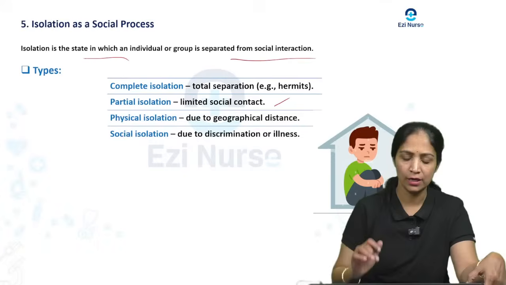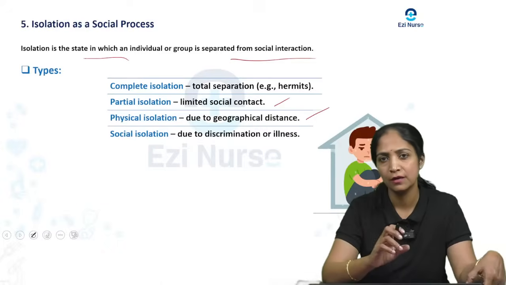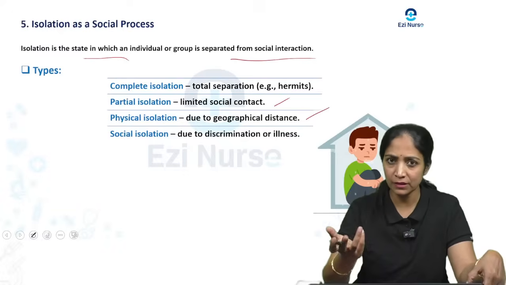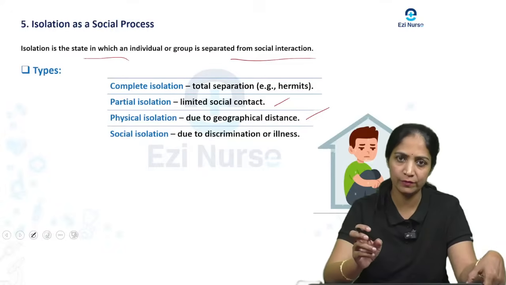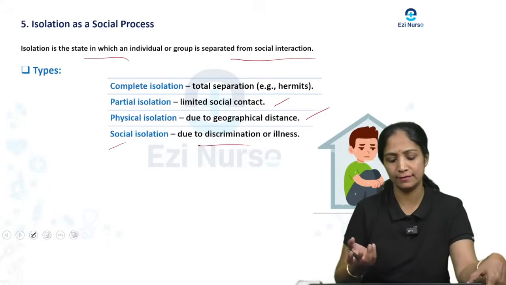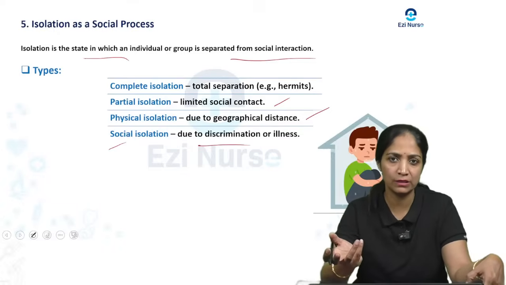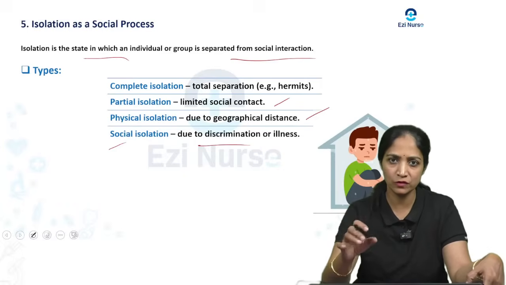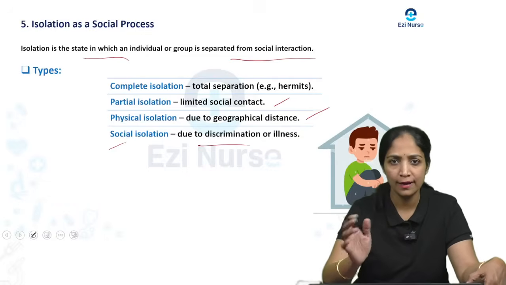And physical isolation. Here, due to geographical distance, there is a larger distance between one group of people and another group, so they do not have communication or interaction because of the geographical distance. And one more is social isolation. This is because of discrimination or illness. If a person has an illness, for example a communicable disease or some chronic illness, the society makes them isolated. The person also isolates himself as an individual.